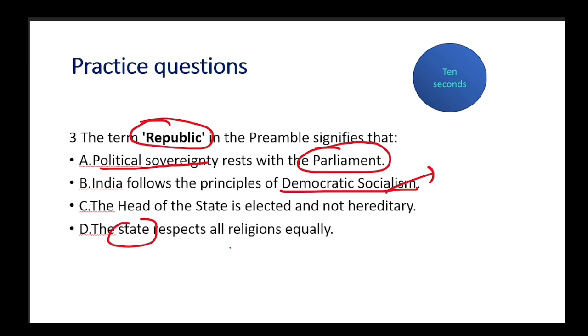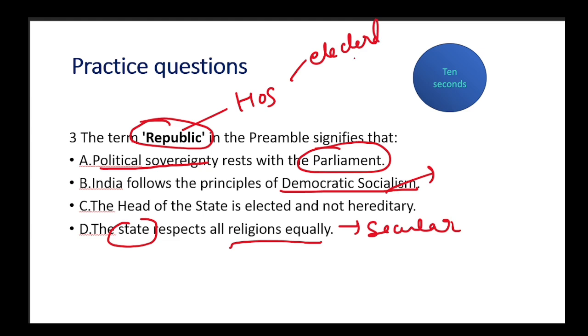State respects all the religions equally. This is secular, not republic. What is being republic? Where your head of the state is elected either directly or indirectly, and it is not hereditary, right? It is not hereditary. So I hope you got all this question right, because we have just discussed it.